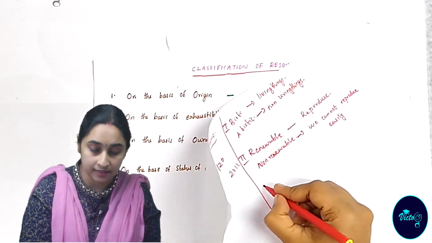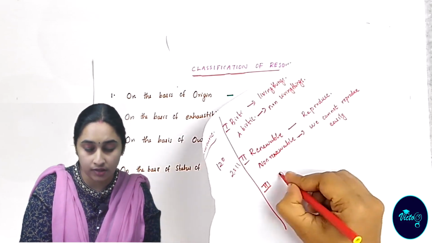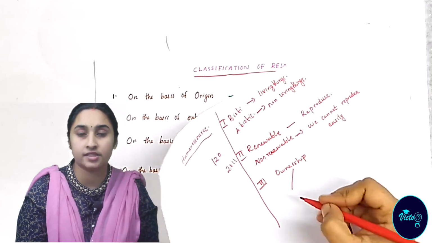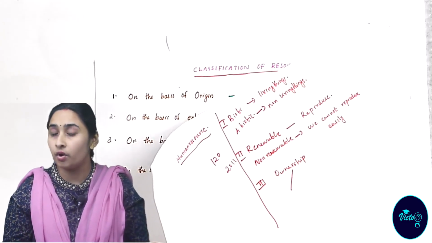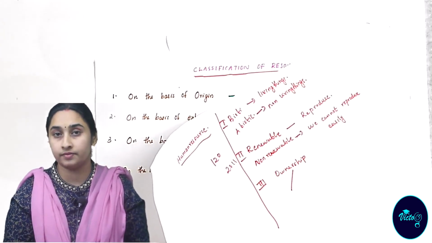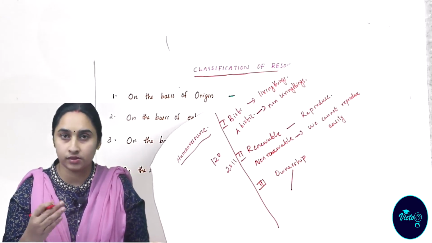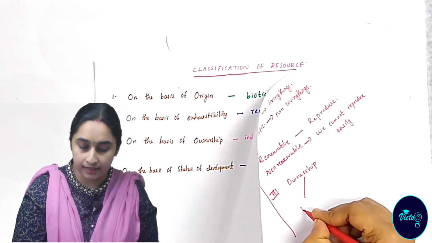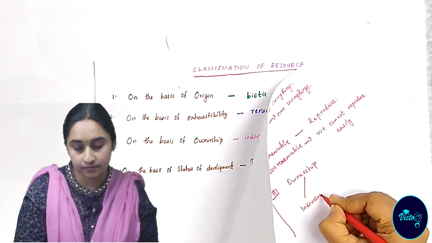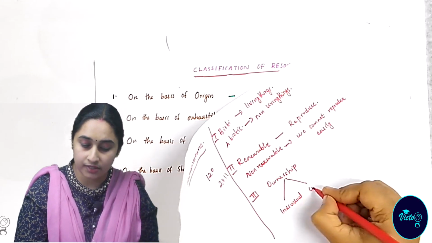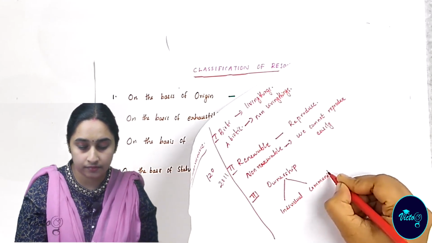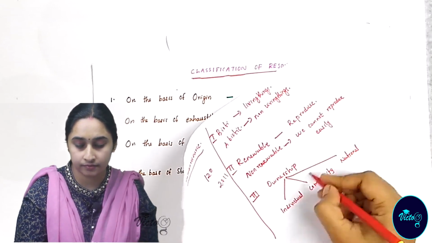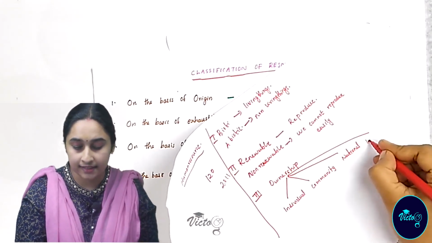Coming to the next classification, on the basis of ownership. Ownership means who owns the resources, who is the owner. On that basis, resources are classified into four categories: individual, community, national, then international.